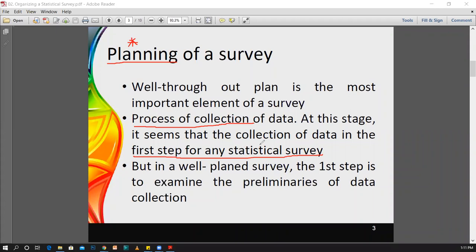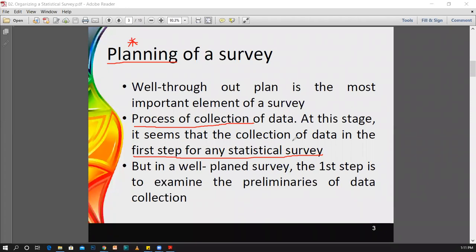But when you are going to collect the data, first of all you must have an idea. In a well-planned survey, the first step is to examine the preliminaries of data collection. As soon as you are asked to conduct a statistical survey, normally we think that for any analysis what we need is data, so to obtain data we have to collect it. If you directly go to collect the data, we will end up with so many problems.